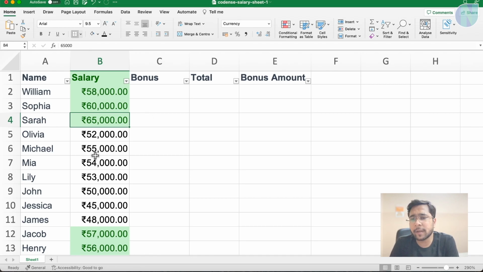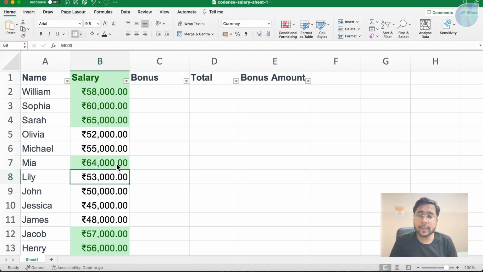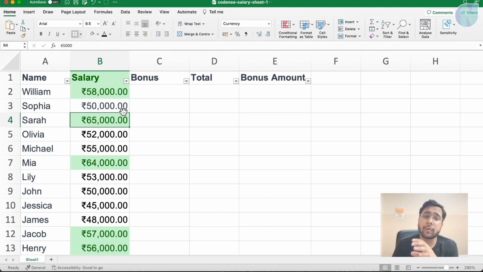This is conditional formatting, and suppose this salary is 54,000 now. If I change this salary to 65,000, you can see side by side the color of the cell also got updated. Yes, it is real time. If a value changes in the Excel sheet, the color also changes. If I make it less than, like suppose 50,000, now the color has gone. So you can do something like if you have less than 1,000 rupees in your bank account, make it red. If you have more than 1 lakh rupees in your account, make it green or any other color.